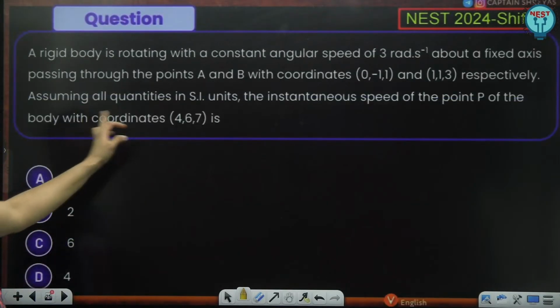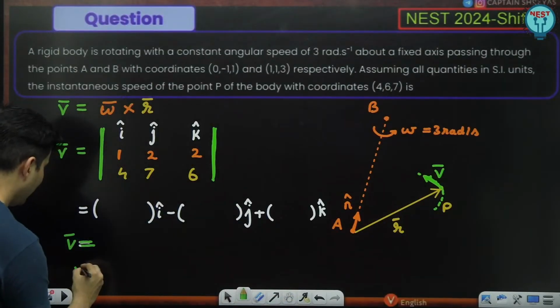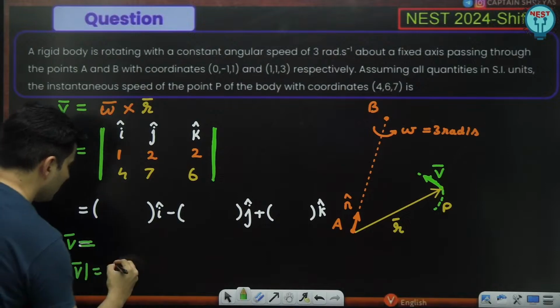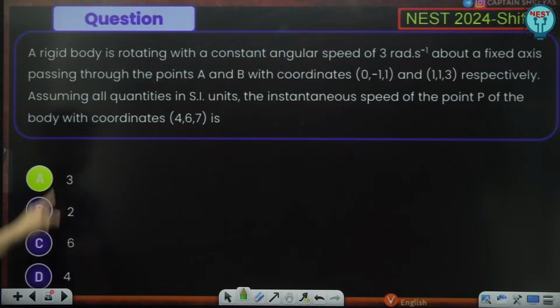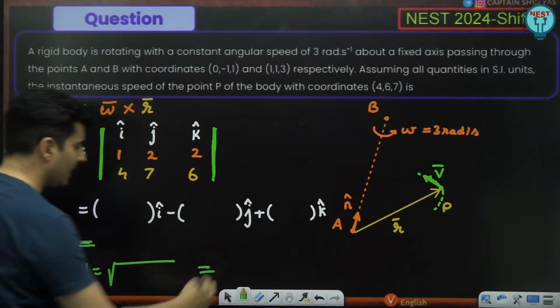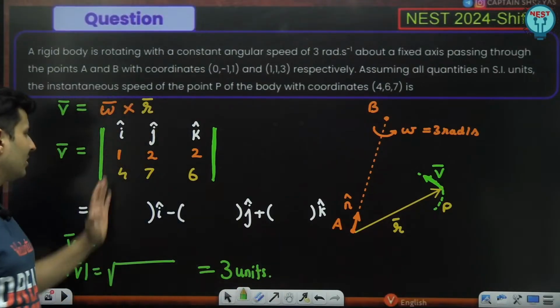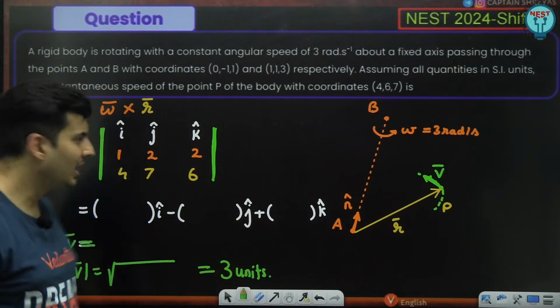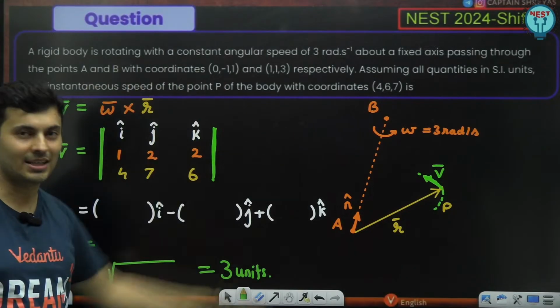But the question is to find the speed, right? So once you get V bar, just find the modulus of it. Check if the answer comes out to be 3 units. That is the final way. This part everybody knows how to do, but how to get there was the tricky part. That was the catch in the problem.